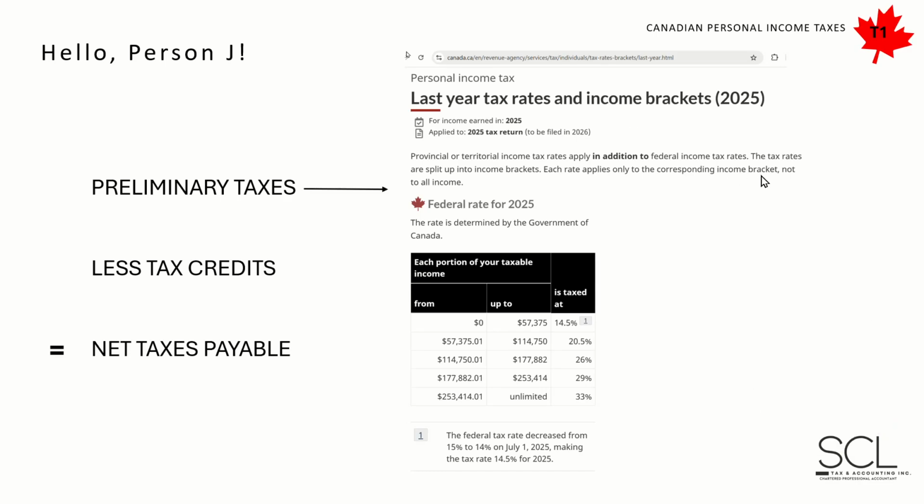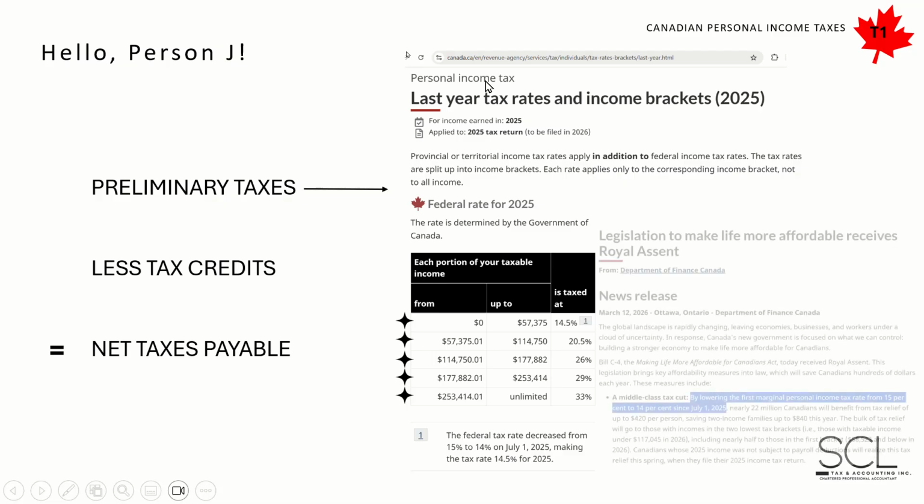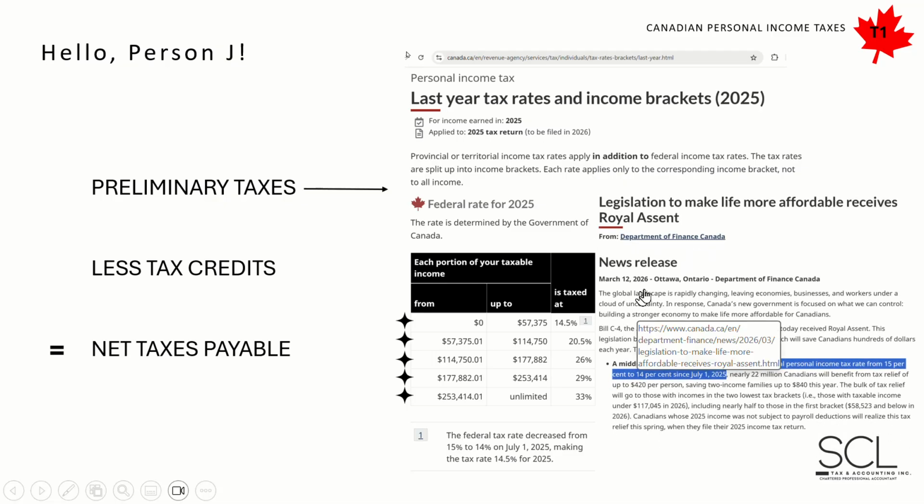Sorry, I just have to remove myself because I'm going to be blocking what it is I want to show. What was I saying? My thoughts on this is that we actually didn't receive royal assent for this change until quite late, I would say, in March 2026. And so, of course, you know, for true reality, we of course filed based on the 14.5%.